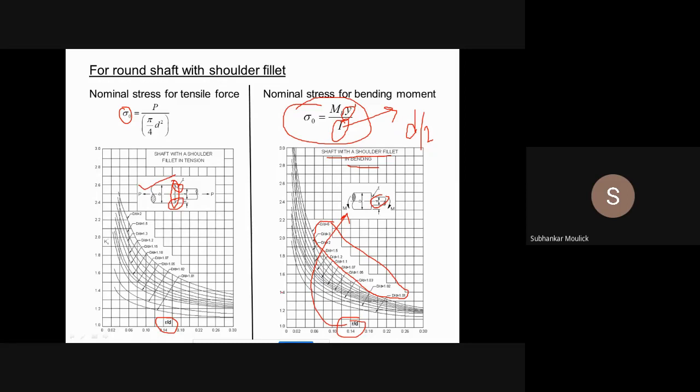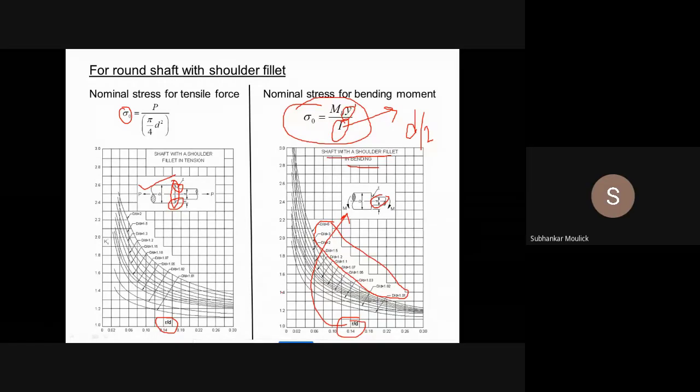So remember, if any problem is coming in the exam, first of all, you have to understand the problem. In that problem, what the problem is saying, how the diagram is looking like. Accordingly, you will choose the correct graph and you will find out the value of kt. Sigma naught, again, I have told you that it will not be given to you in the problem. You have to assume the correct sigma naught from the concept of strength of material, and multiply that sigma naught value with the stress concentration factor value, you will get the value of maximum stress. Is it clear? Any doubt?